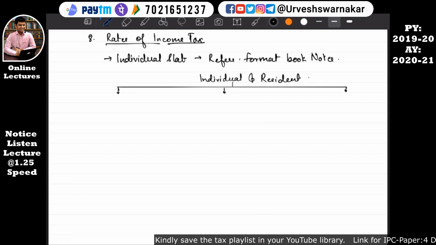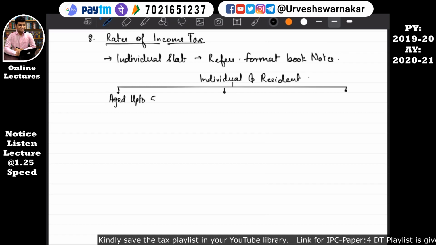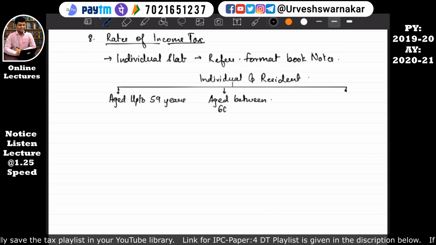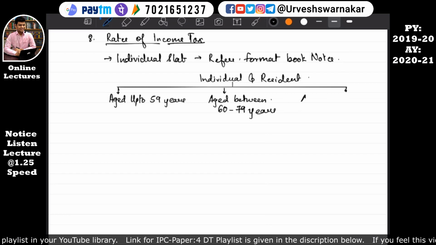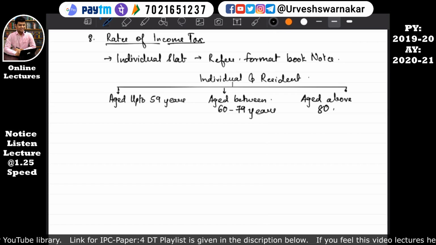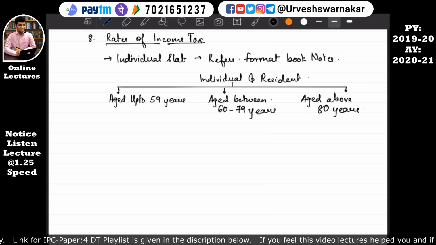Type 1, aged up to 59 years; type 2, aged between 60 to 79 years; type 3, aged above 80 years. Okay, so let's go there.